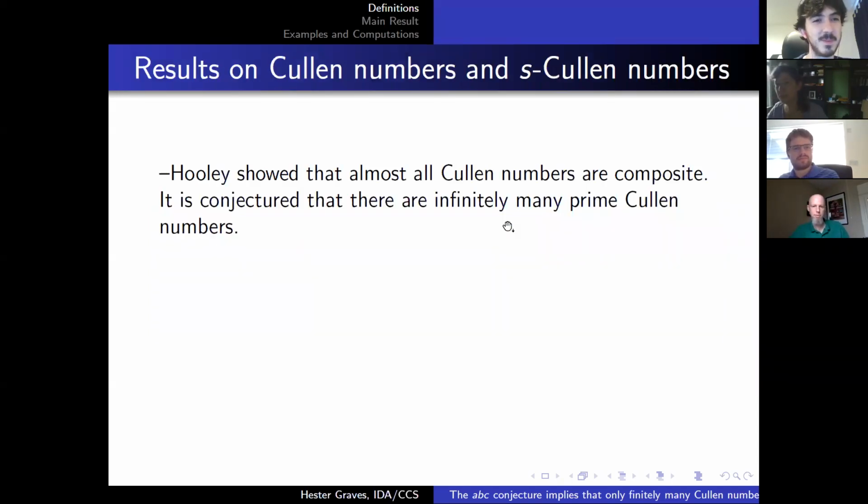To people in the first camp who aren't immediately drawn in by that definition, I can give you a fancy pants reason to care, which is that Hooley cared. And Hooley showed that almost all Cullen numbers are composite, and there is a tempting open problem. It is conjectured, but not proven, that there are infinitely many prime Cullen numbers.